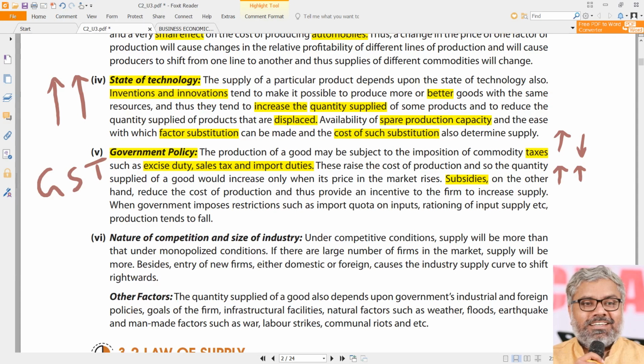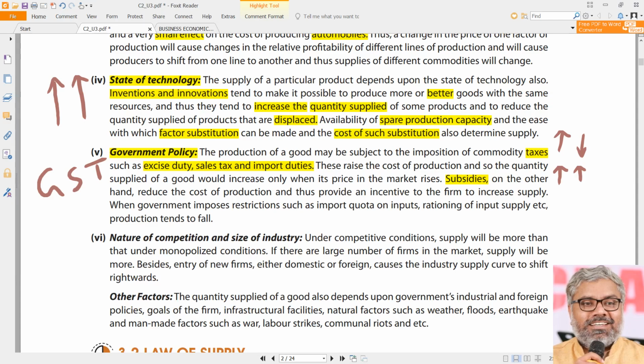When taxes are more, supply will be less. Once again, are we telling how the government should take its policies? That is none of our business. That government will decide it. We will only know what its policy is. Our point here is what is the impact of government policy on the supply. That's all. Impact of taxes on the supply.